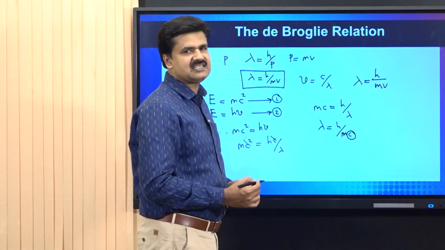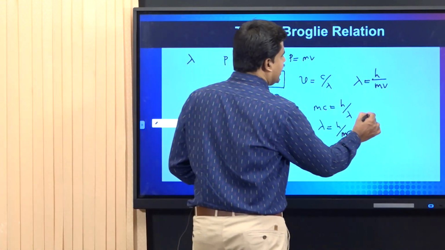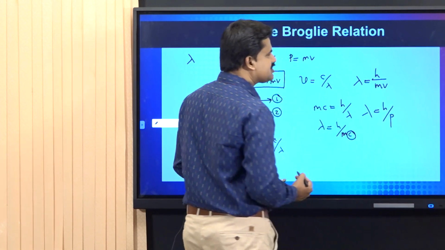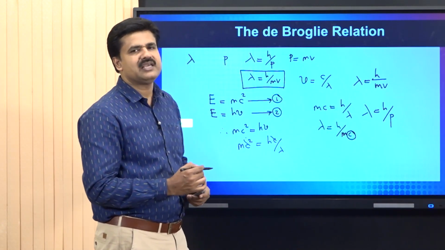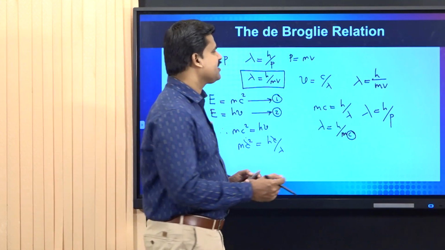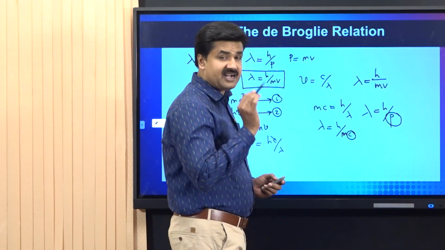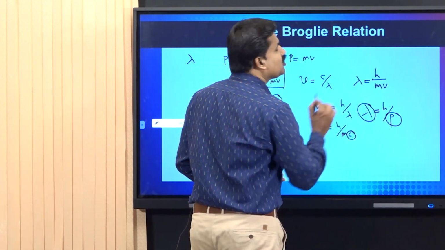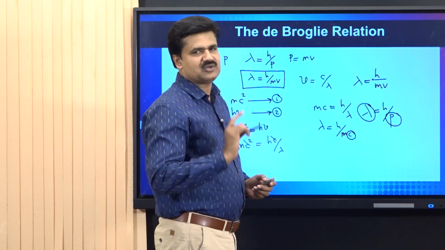We know the fact that mv is the momentum of the particle. Therefore, lambda is equal to h by momentum, or h by p. This relation is known as the de Broglie relation. The significance of the de Broglie relation is that the particle property momentum is connected to the wave property wavelength through a constant. That is, the constant is Planck's constant.